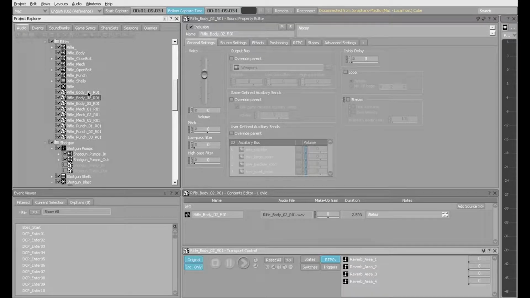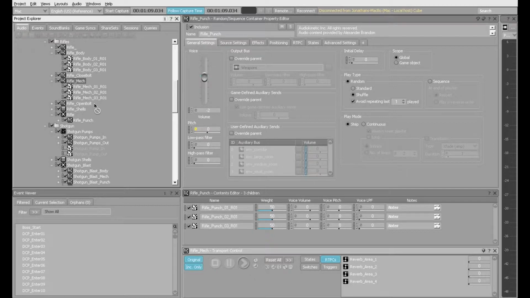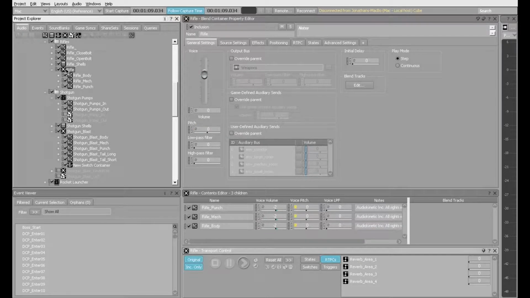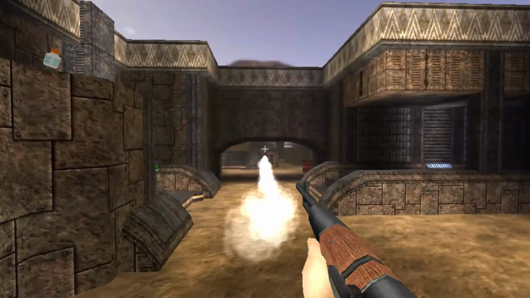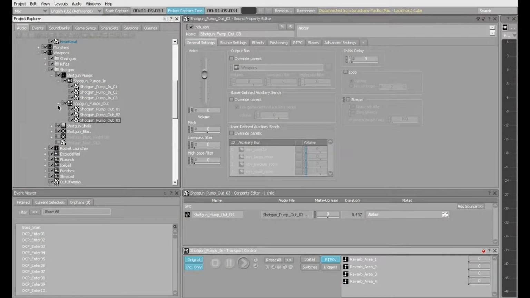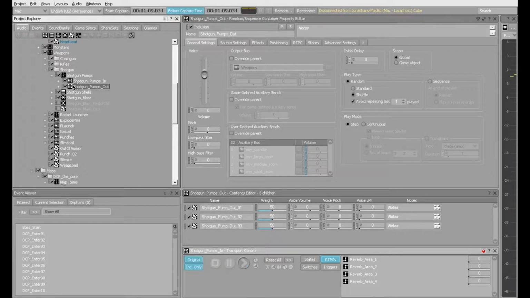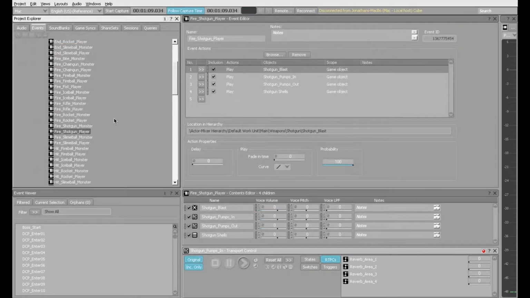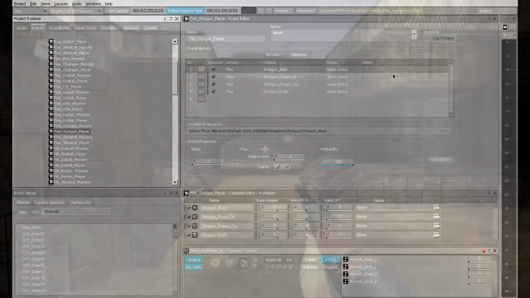3 variations of punch, body, and mechanical sounds were created and placed into their own random container with subtle pitch randomization. And then all 3 random containers were placed in a blend container, so they will all trigger at the same time. The sounds of the rifle's bolt action and shotgun's pump action were also both placed in 2 random containers, and when played together will trigger a random bolt or pump open, followed by a random pump or bolt close sound, resulting in very organic and variable fire and reload sounds.